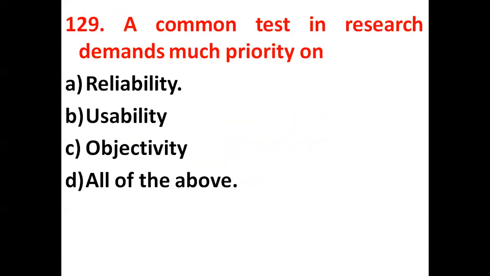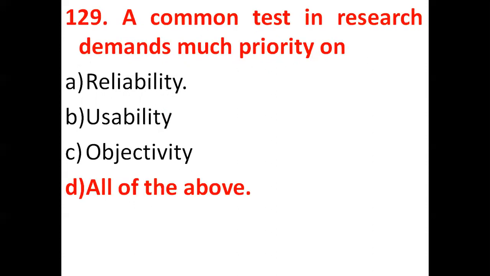So the next question is, a common test in research demands much priority on, here the options are: reliability, usability, objectivity, and so on. So our correct answer will be that a common test in research demands much priority on reliability, usability, objectivity, generalizability, accuracy, empiricability, and replicability. So our correct answer will be all of the above. Option D is the correct answer.